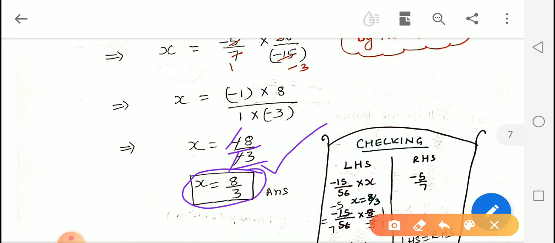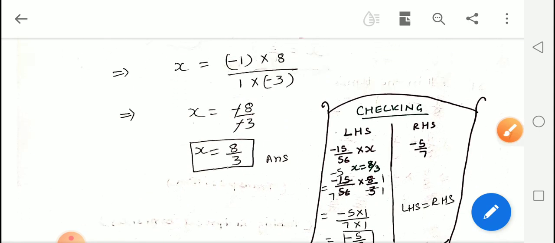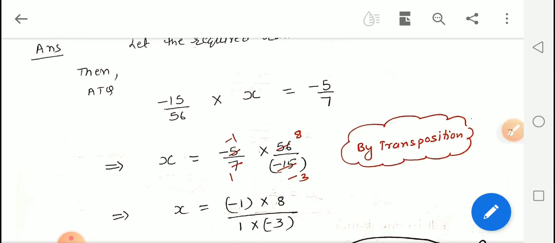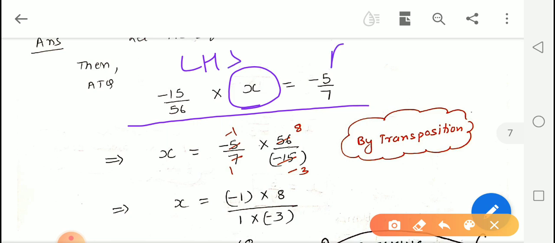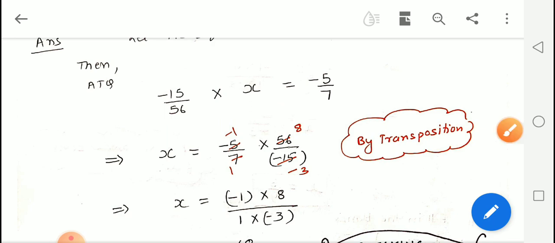Now after doing our question, we can do the checking also. Let us see how to check our answer. Here, we have formed this equation, and we have found the value of x. If this is considered the left hand side and this the right hand side, we will put the value of x on the left hand side and see whether the RHS comes. This is the checking procedure. Now let us do the checking.